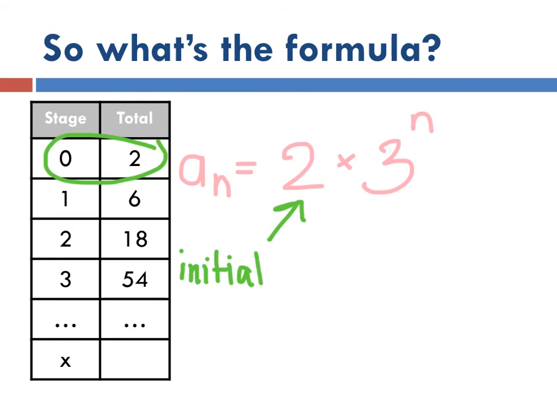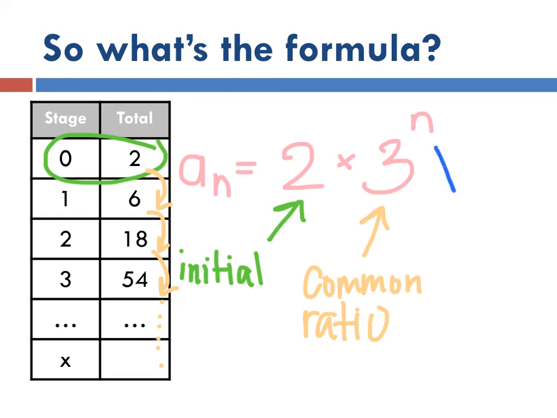And 3, what's 3? You probably already guessed it. 3 is our common ratio. We multiplied from one step to the other. From here to here, you multiply by 3, multiply by 3, multiply by 3, keep going all the way down for anything. And n is our term. It's our x.